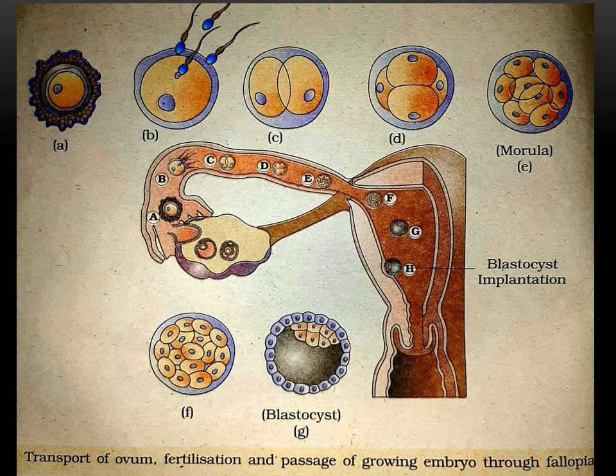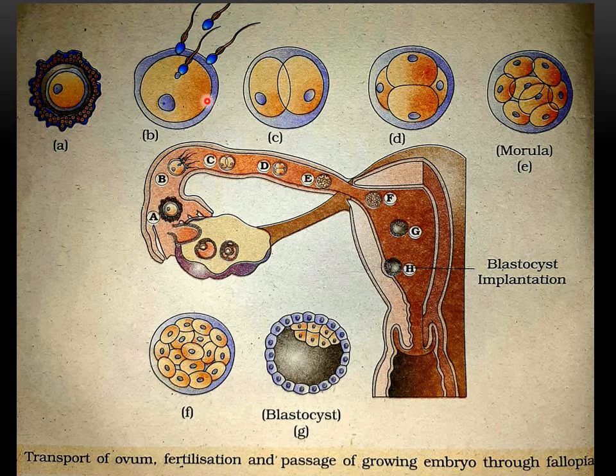So here we can see how the zygote is getting transformed to form blastocyst and the blastocyst is getting implanted in the endometrial lining of the uterus. This is the secondary oocyte which comes in contact with the sperms and then meiosis II is getting completed. Then the secondary oocyte will be called a functional ovum. The sperm nucleus will get fused with the ovum nucleus to form the zygote.